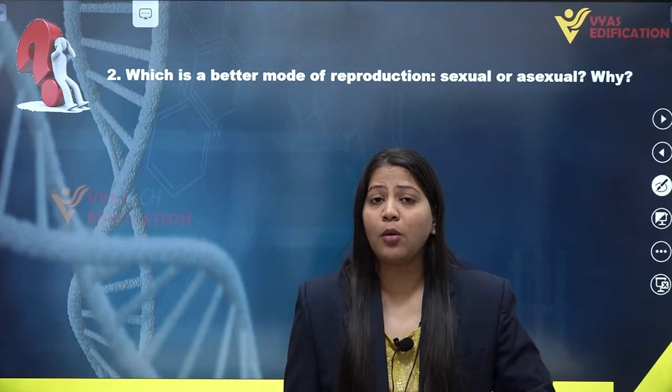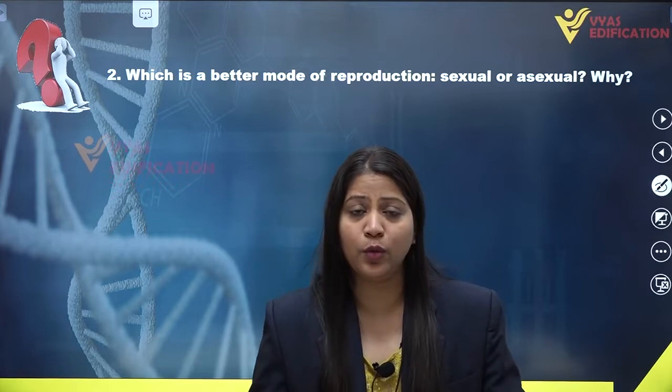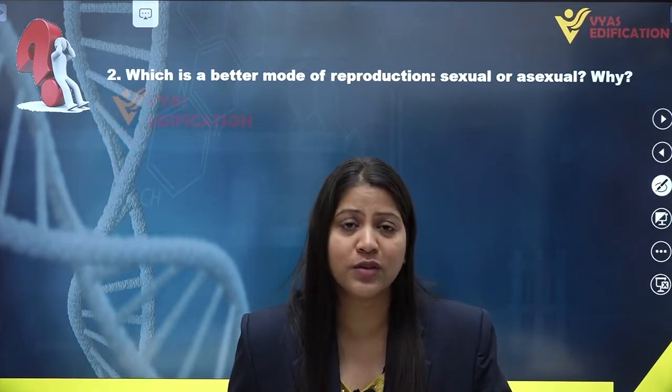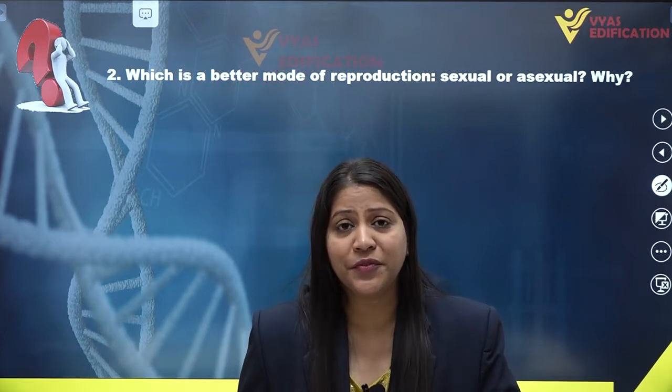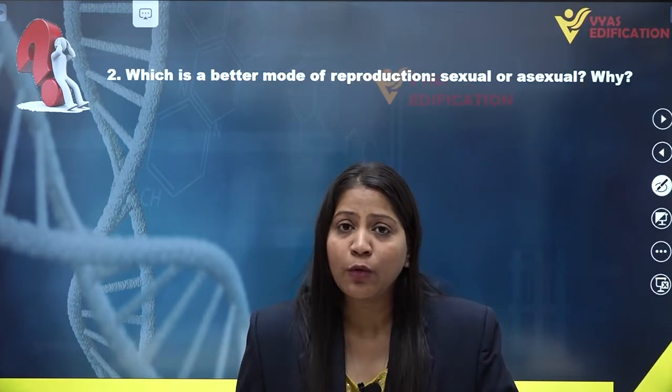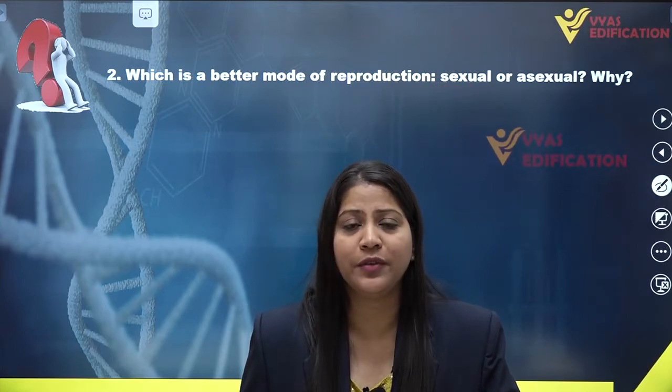Whereas if we talk about sexual reproduction, we know that this kind of reproduction is advanced, and it involves two different kinds of parents, which produce two different kinds of gametes.